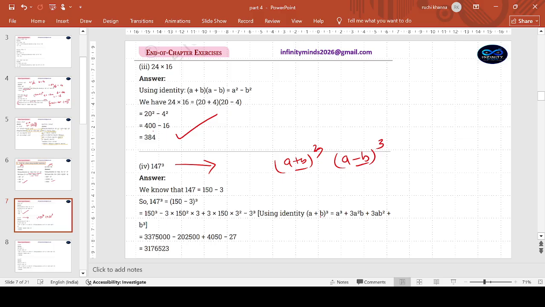This has to be a minus. The wrong identity has got printed. I'll just rewrite it. (a minus b) whole cube is a cube minus 3a square b plus 3b square a minus b cube. We just write it down in a black pen so that it is dark.